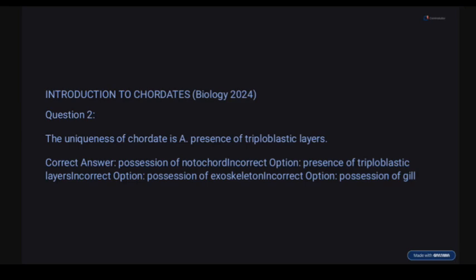So on to the next one. Question 2. Uniqueness of chordates. Chordates are animals with backbone. Options: possession of notochord, presence of triploblastic layers, possession of exoskeleton, and possession of gills. So the uniqueness here is possession of notochord. Notochord is a rod-like structure that appears during the early stage of development.